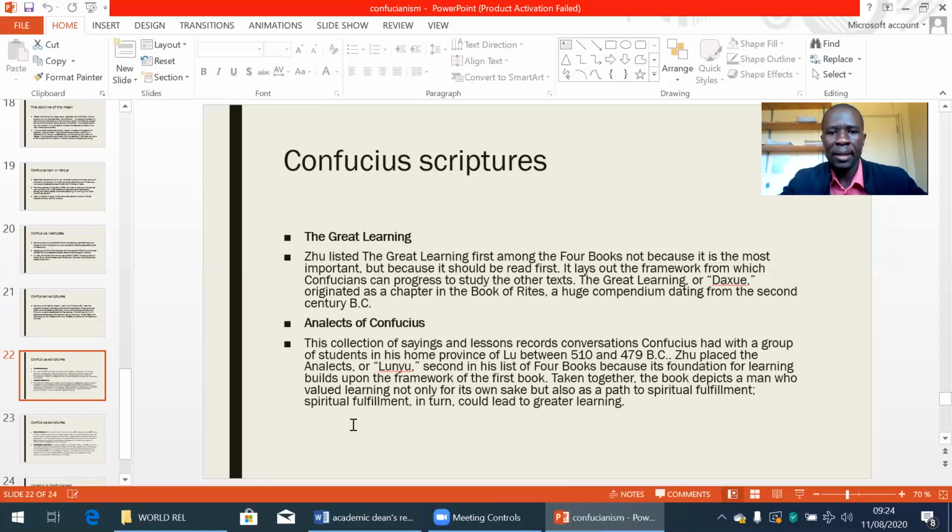Zhu placed the Analects, or Lunyu, second in his list of 4 books because its foundation for learning builds upon the framework of the first book taken together. The book depicts a man who valued learning not only for its own sake, but also as a path to spiritual fulfillment, which in turn led to greater learning.